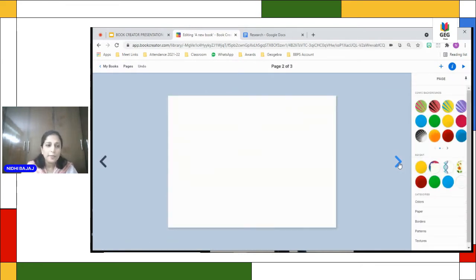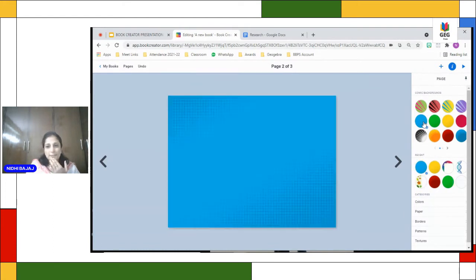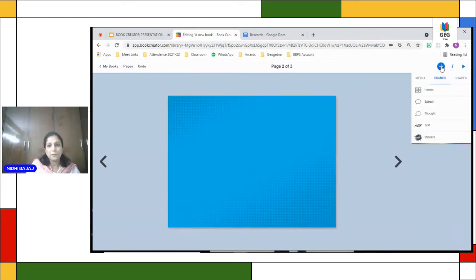Now, when you open any book, page number 2 and 3 will normally open together. So it's my advice, better to use the same format on page number 2 and page number 3. It looks good. So I can again choose any of the formats here. Suppose I choose this, and then I want to add some element to it.